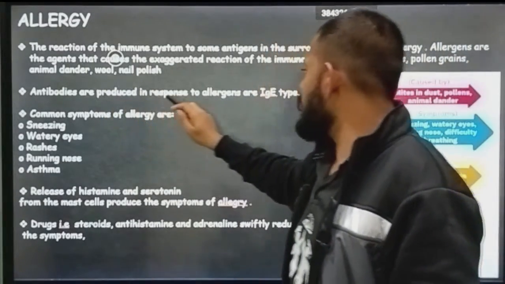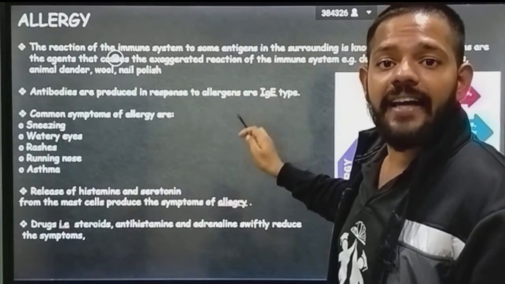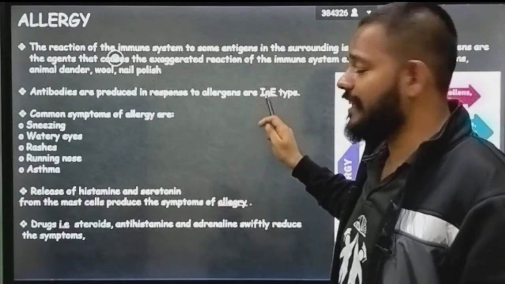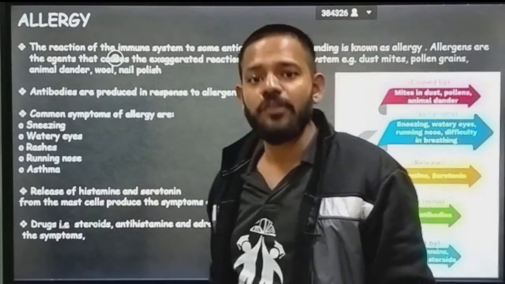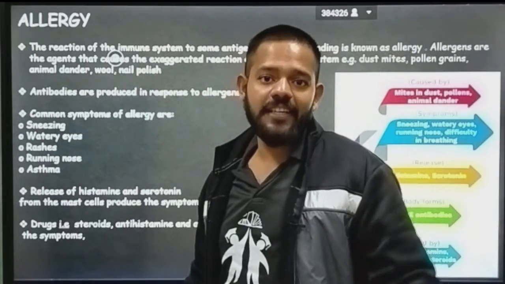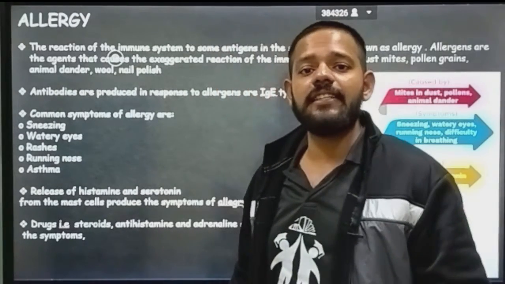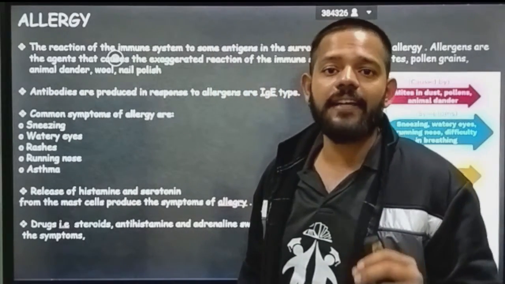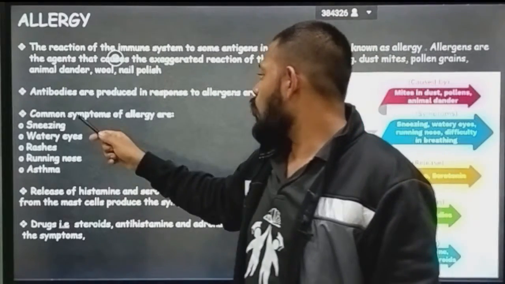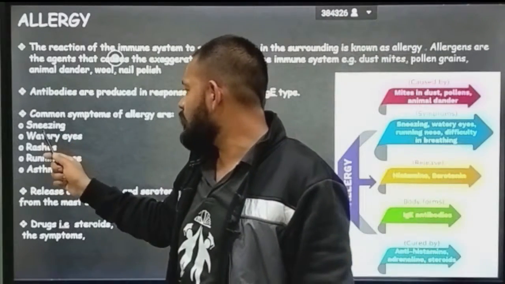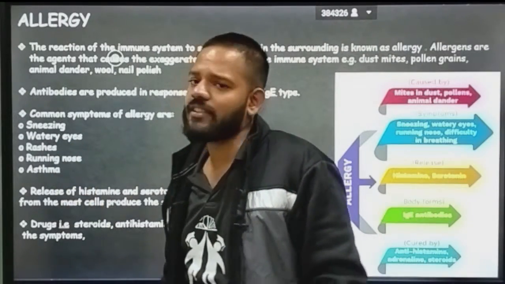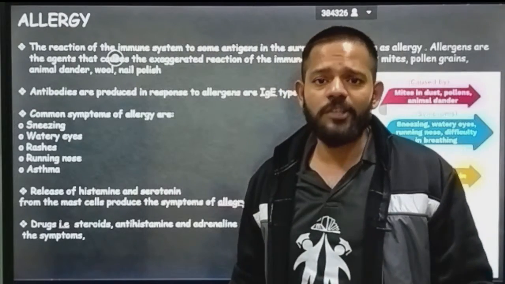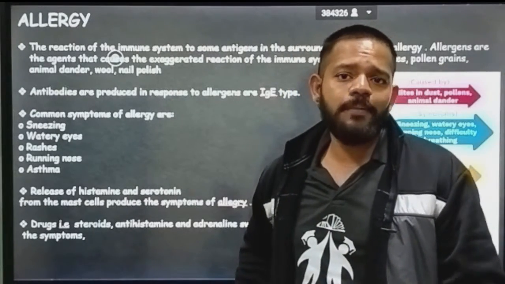The antibody produced in response to an allergen is IgE. IgE type of antibodies is produced in allergic reactions. In an allergic reaction, these IgE come and fight against the allergen. Common symptoms of allergy are sneezing, watering eyes, rashes, running nose and asthma. It is common when an allergy takes place.